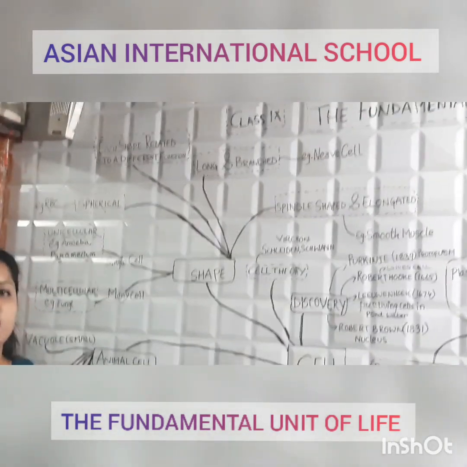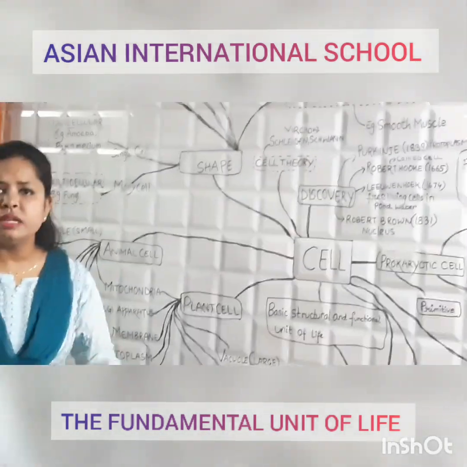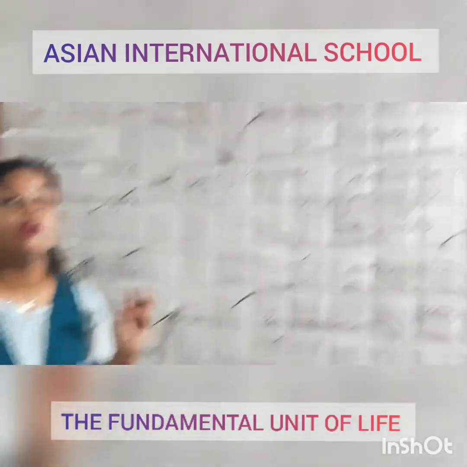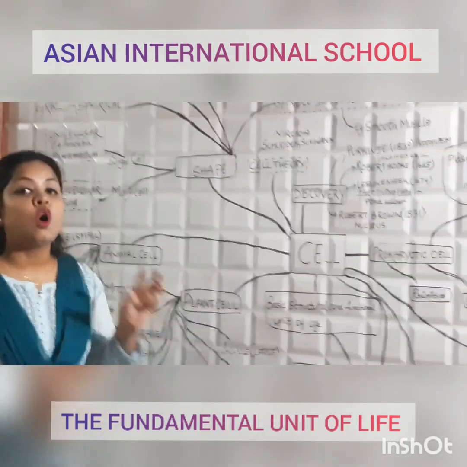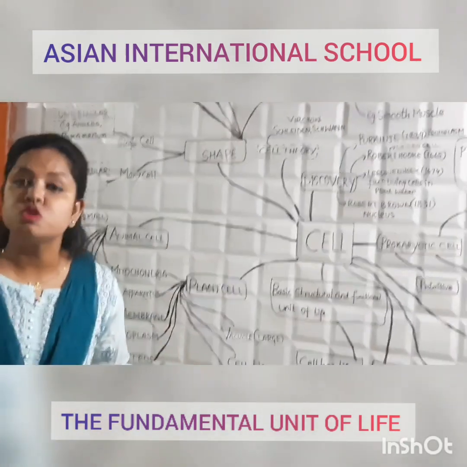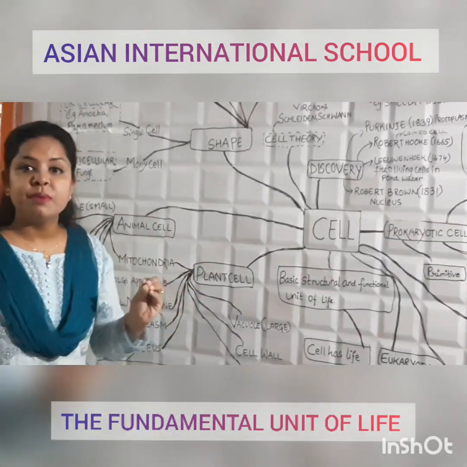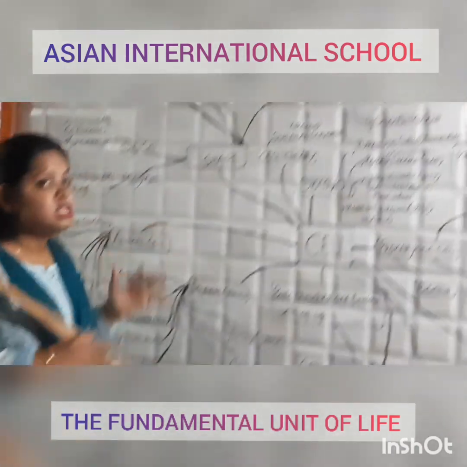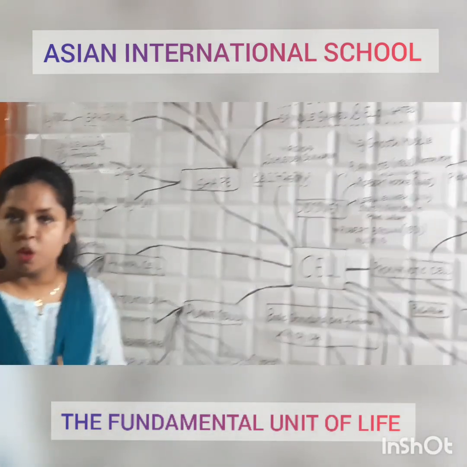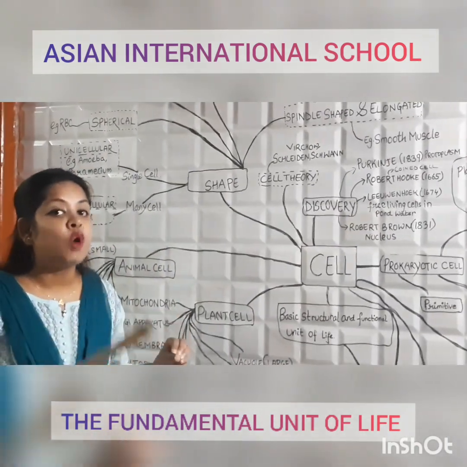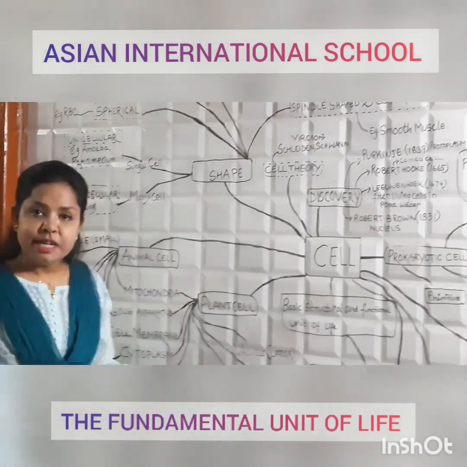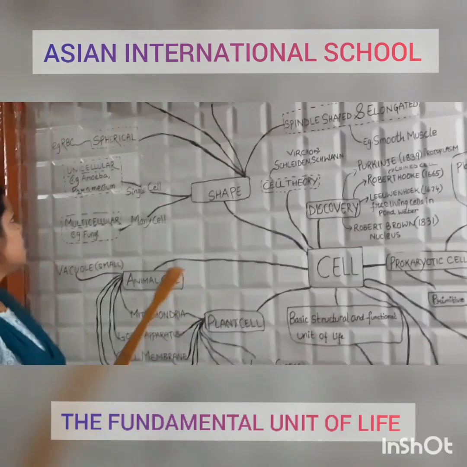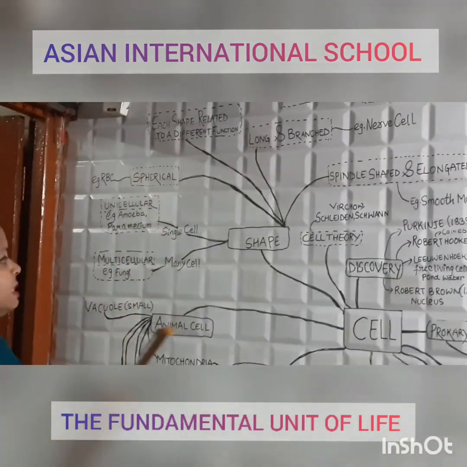Spherical, you have seen in a video or in your book somewhere or other, RBC. What is RBC? RBCs are red blood cells which transport oxygen to all the cells and tissues of the body. They have a pigment called hemoglobin, which binds oxygen in the form of oxyhemoglobin and transports it to the different cells and tissues of the body. So RBCs are spherical in shape.